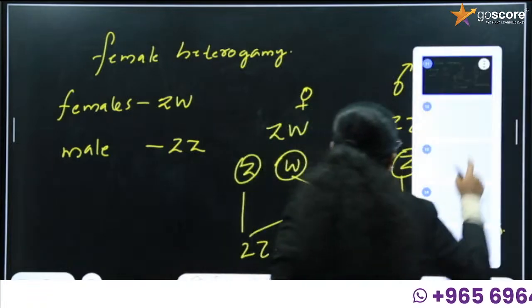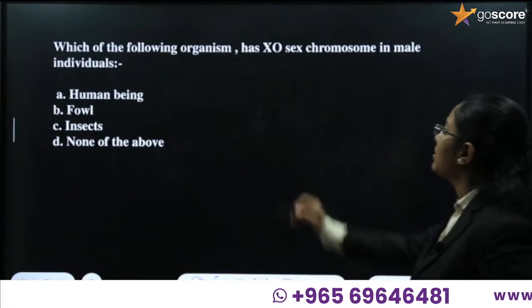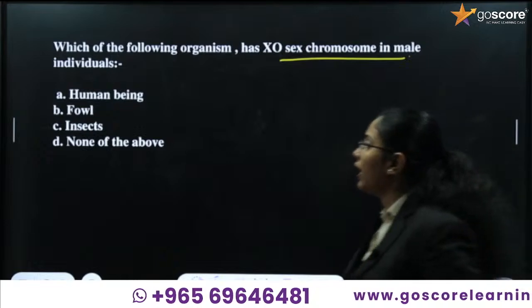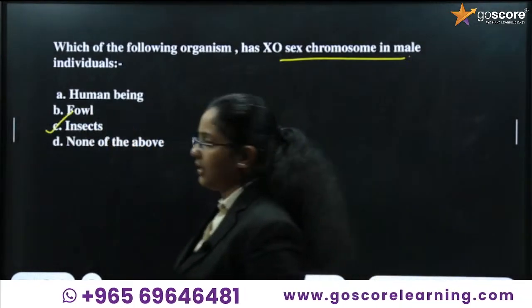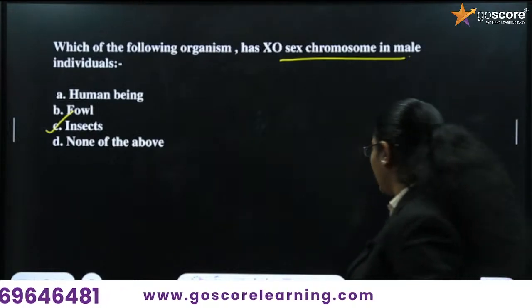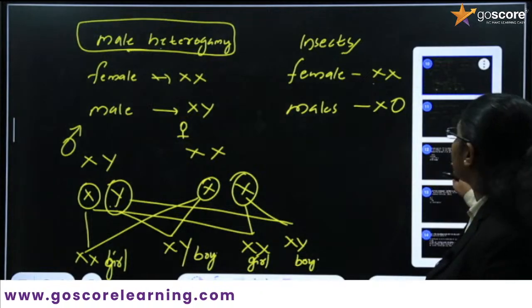Okay, clear. So in the question, what is given? Which of the following organisms has X0 chromosome in male individuals? Here the answer is C. Okay, clear. Got it. So next, we have to go with the next question.